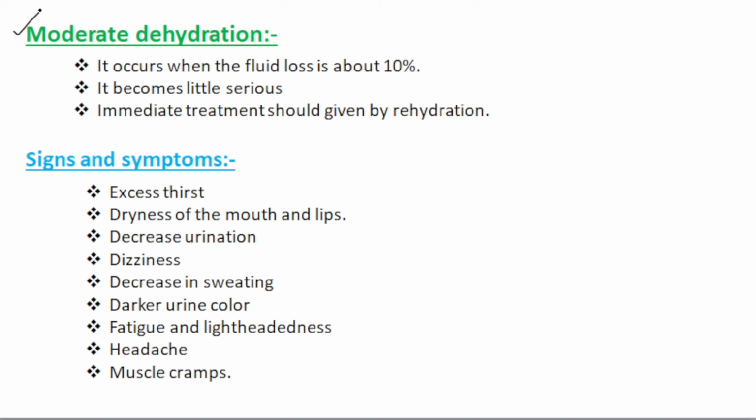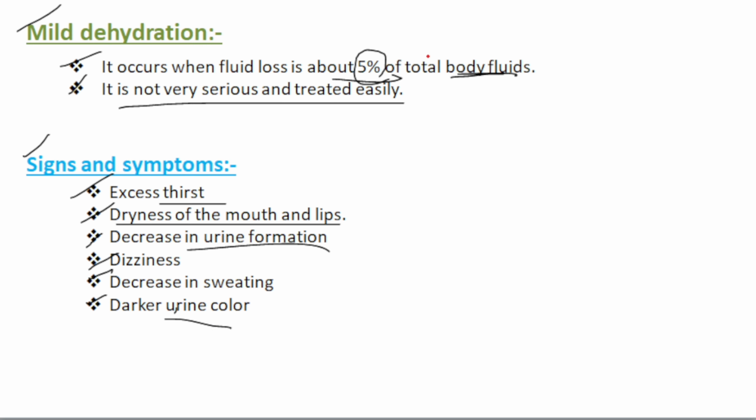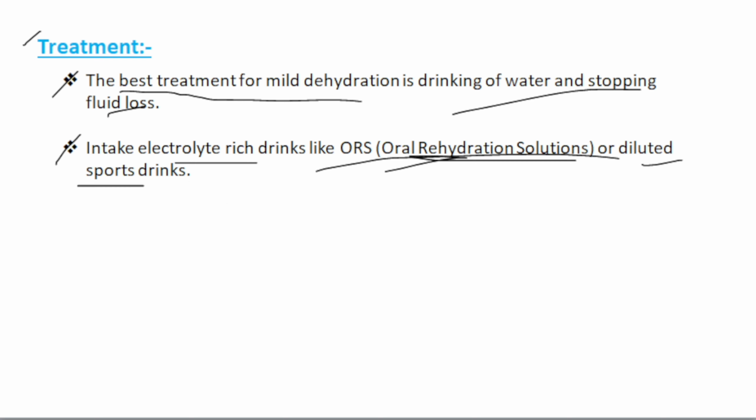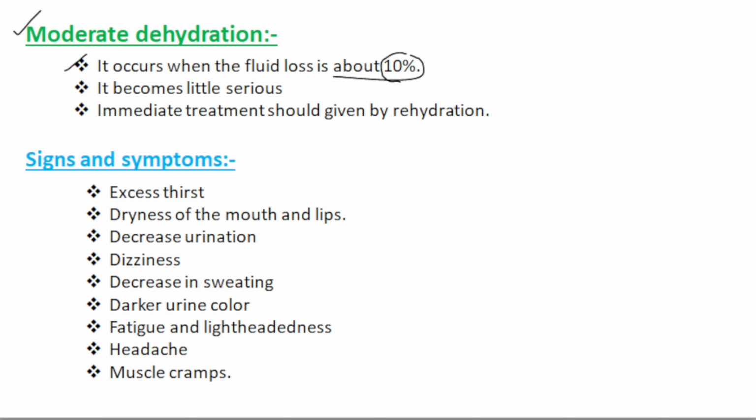Then the second type is moderate dehydration. It occurs when fluid loss is about 10%. So in the case of mild dehydration, it occurs when fluid loss is about 5%, and in the case of moderate dehydration, it is about 10% of the total body fluid. Then it becomes a little serious. Immediate treatment should be given by rehydration.